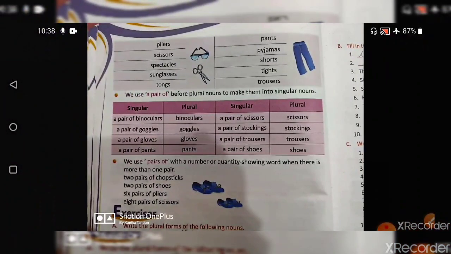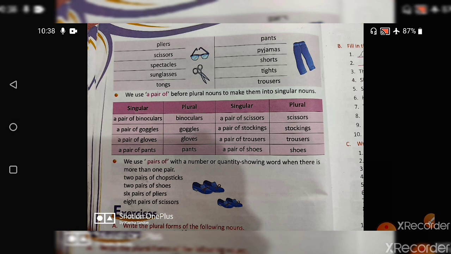Now pliers, scissors, spectacles, sunglasses, tongs, pants, pajamas, shorts, tights, trousers. These come as a pair of things, right? When we are wearing jeans, they have two legs. Every pair of jeans has two legs. There are no jeans with one leg. So these things are already plural in form.